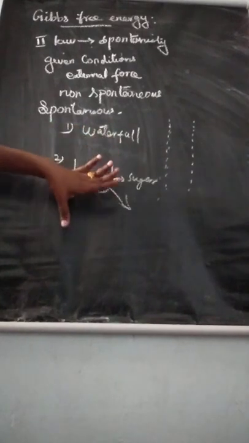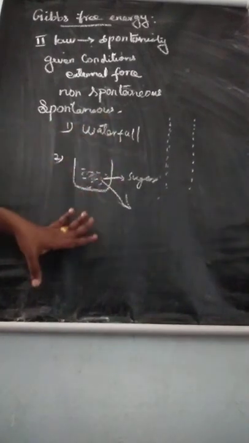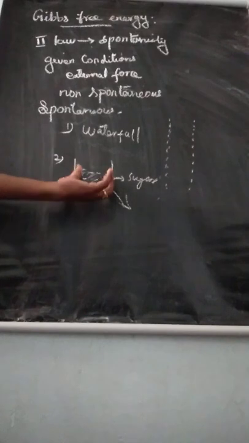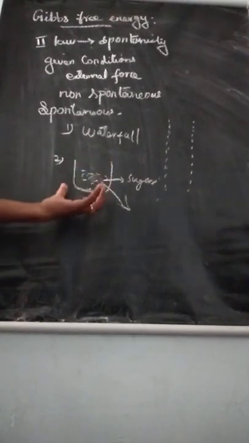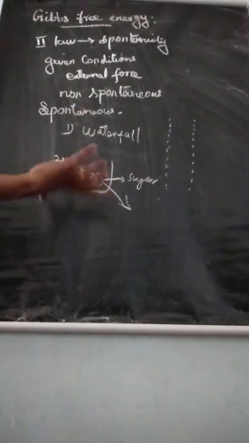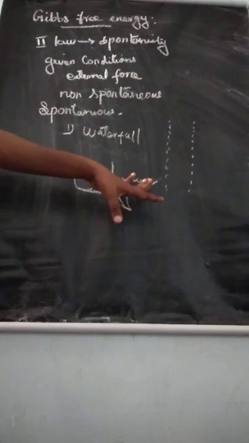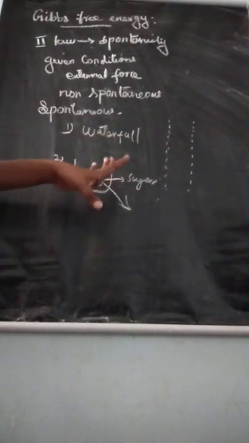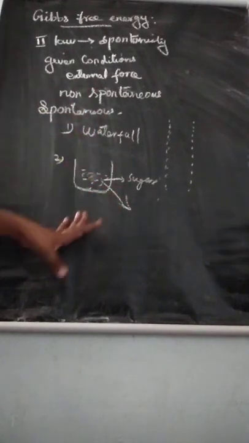No. So that one we say is spontaneous. A lump of sugar dissolves in a cup of coffee, but it never reappears in its original form. We cannot separate this sugar.